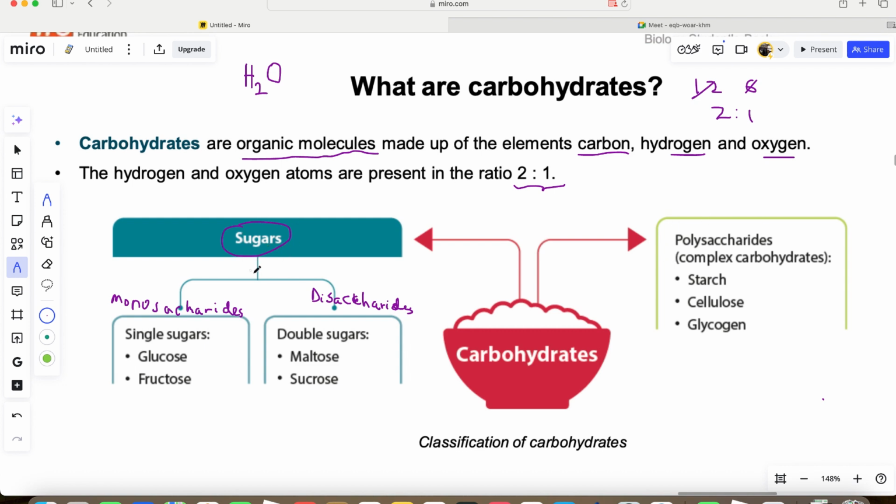Now these sugars are divided into 2. You have the simple sugar, which are called monosaccharides. The simple sugar, which we call the monosaccharide. Examples of simple sugars, of course, are glucose and fructose.